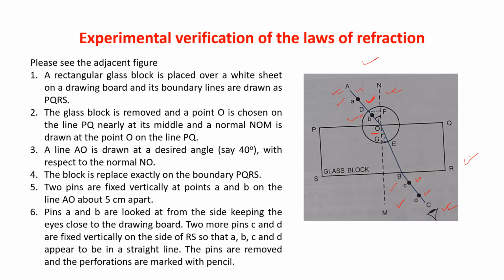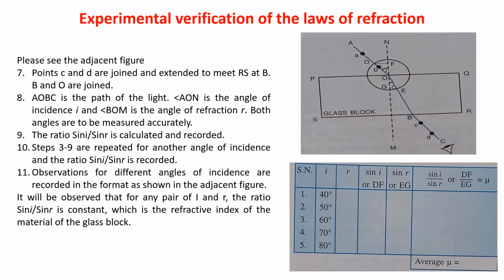The pins are removed and the perforations are marked with pencil. Now remove the pins and mark the perforation marks that you are getting with a pencil. Now C and D are joined and it is extended to meet the RS line at point B. And again B and O are also joined.